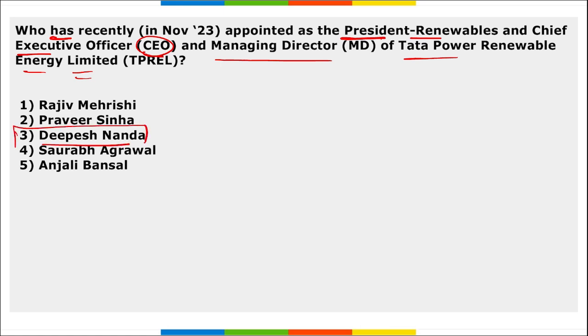Dipesh Nanda has been appointed as the President Renewables and the Chief Executive Officer and Managing Director of Tata Power Renewable Energy Limited. Correct? Take a note of this. He succeeded whom? He succeeded Ashish Khanna. Correct?